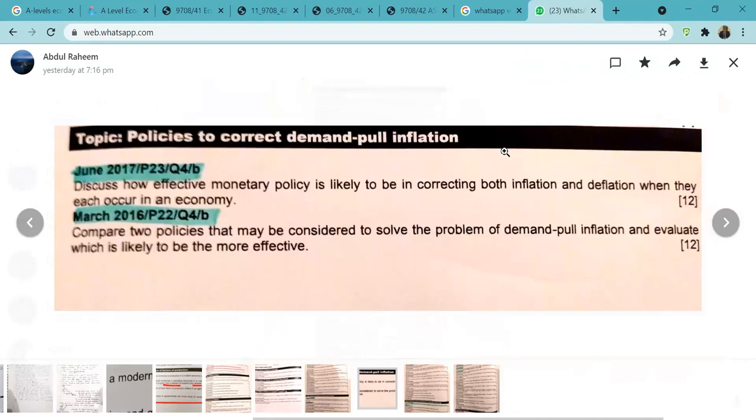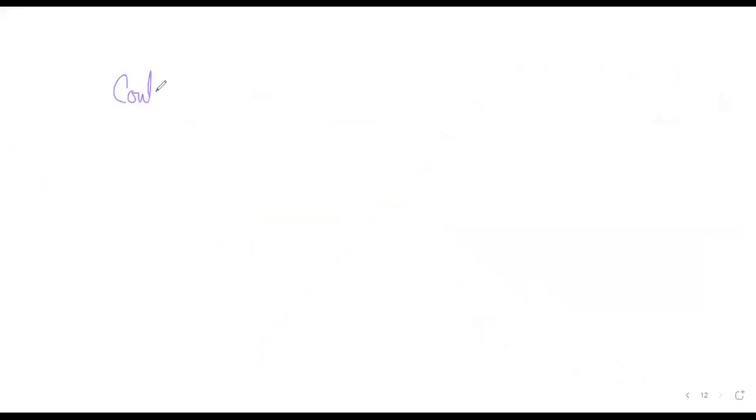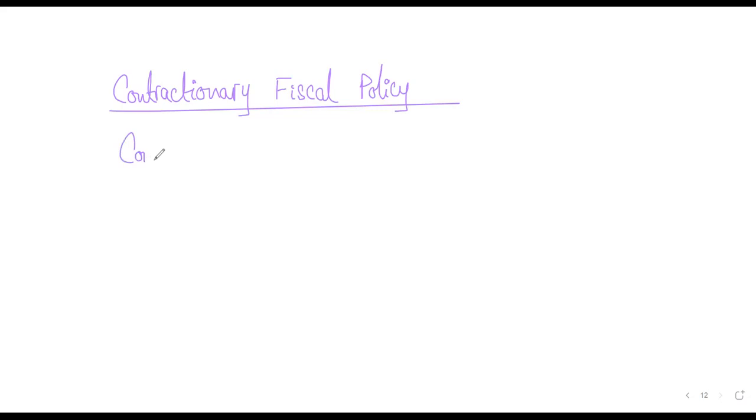Okay. Now, students, think about this. One policy that we'll talk about is your contractionary fiscal policy, right? And another policy that you can talk about is perhaps supply side policies. You can also talk about contractionary monetary policy. But it totally depends on you, right? So the contractionary fiscal policy is when you increase your taxes and reduce government spending. That's one way of going about this. And another policy that you can use is your contractionary monetary policy.